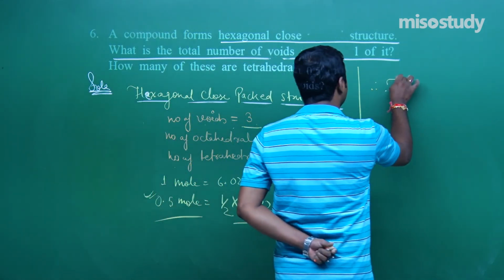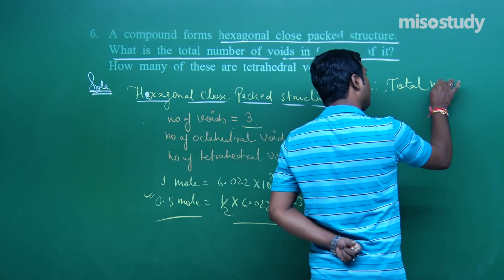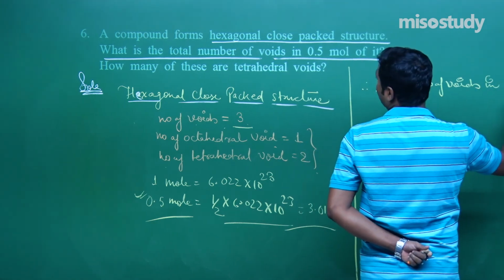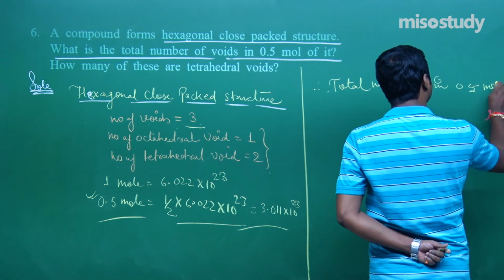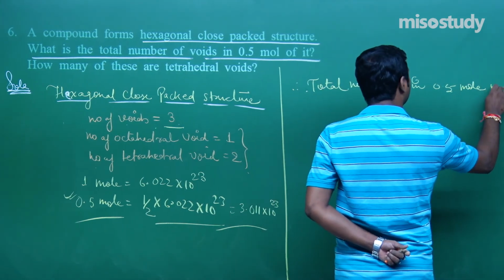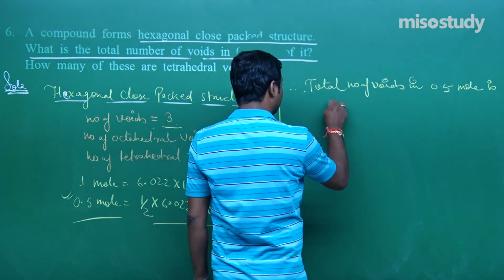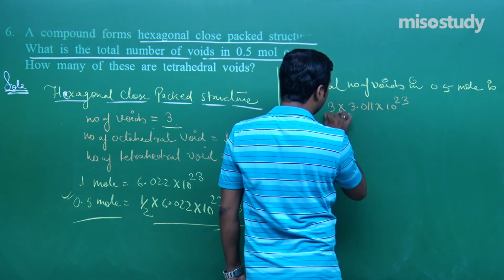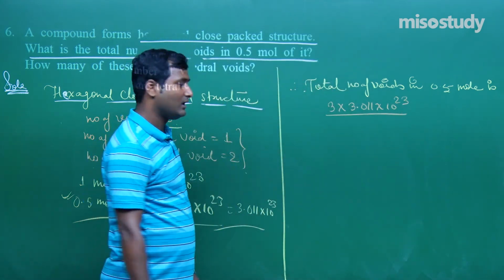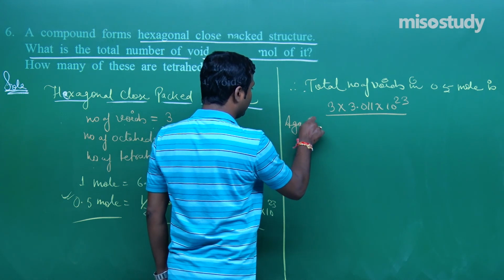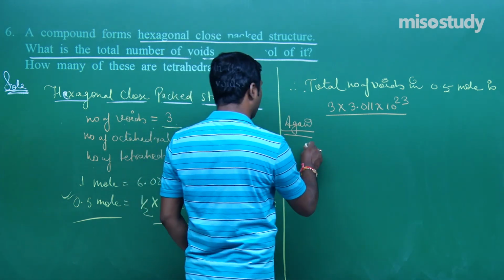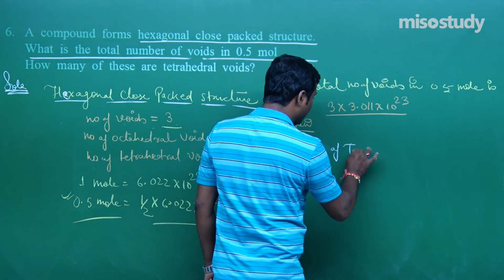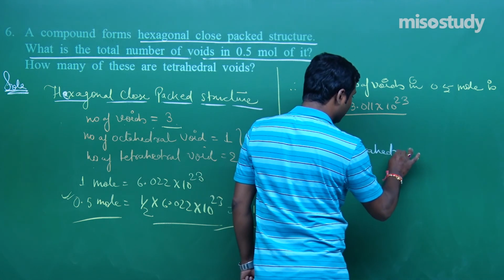Therefore, the total number of voids in 0.5 mole is 3 × 3.011 × 10^23. This is the answer. Again, for the number of tetrahedral voids asked here, clear to you?